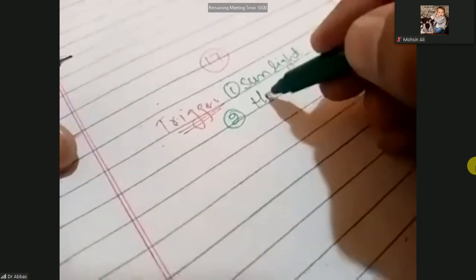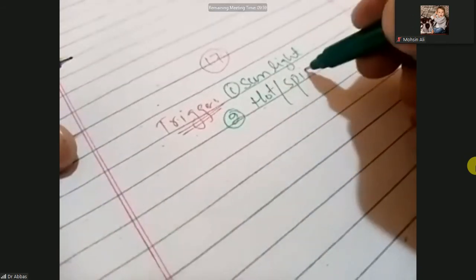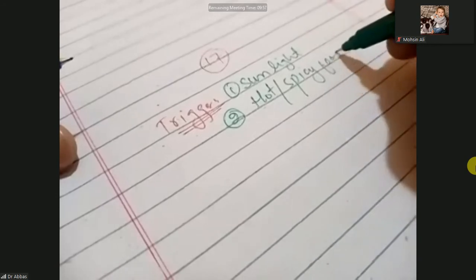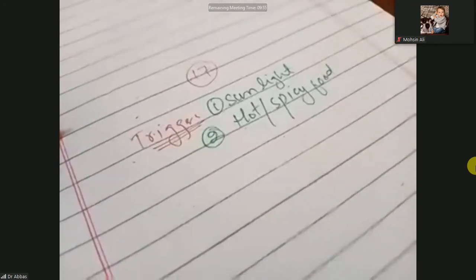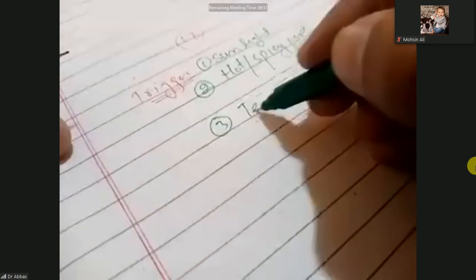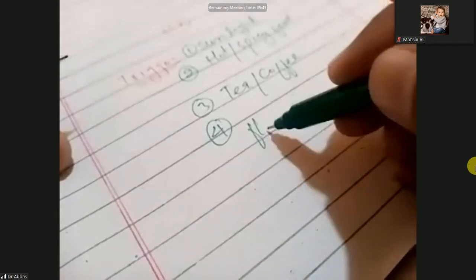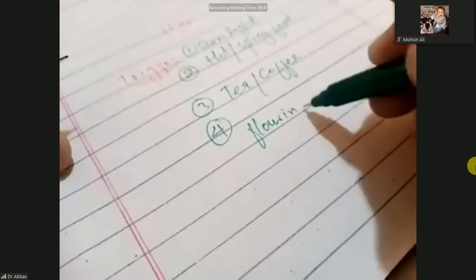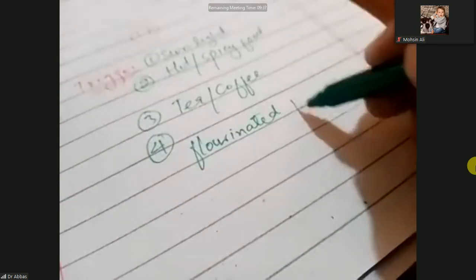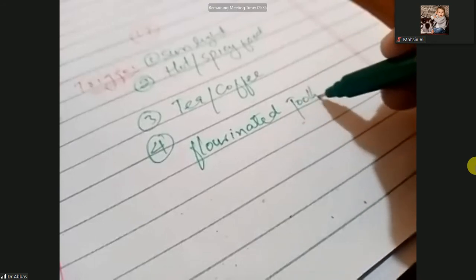Hot, spicy food, tea and coffee, and sometimes fluorinated toothpaste. You know, most toothpaste has iodine, but some are fluorinated toothpastes.